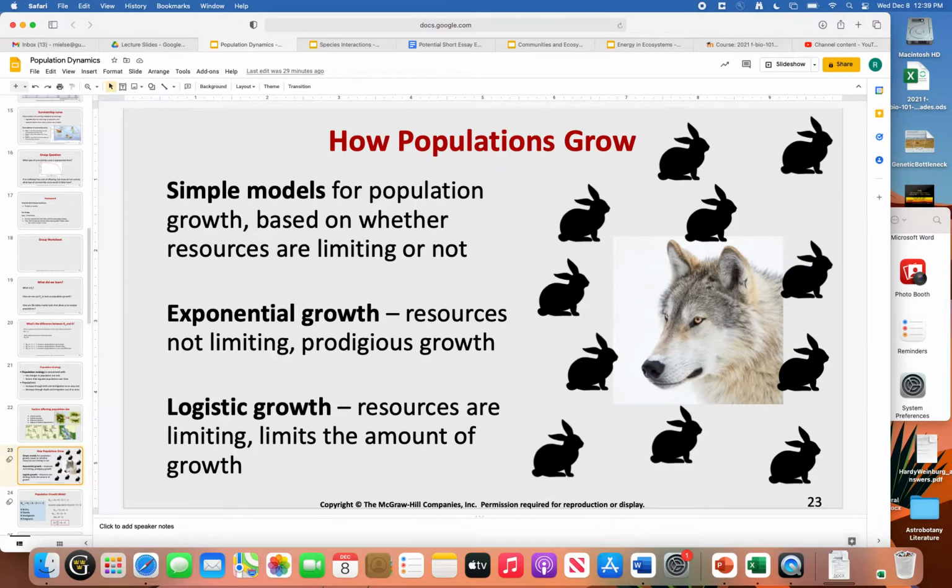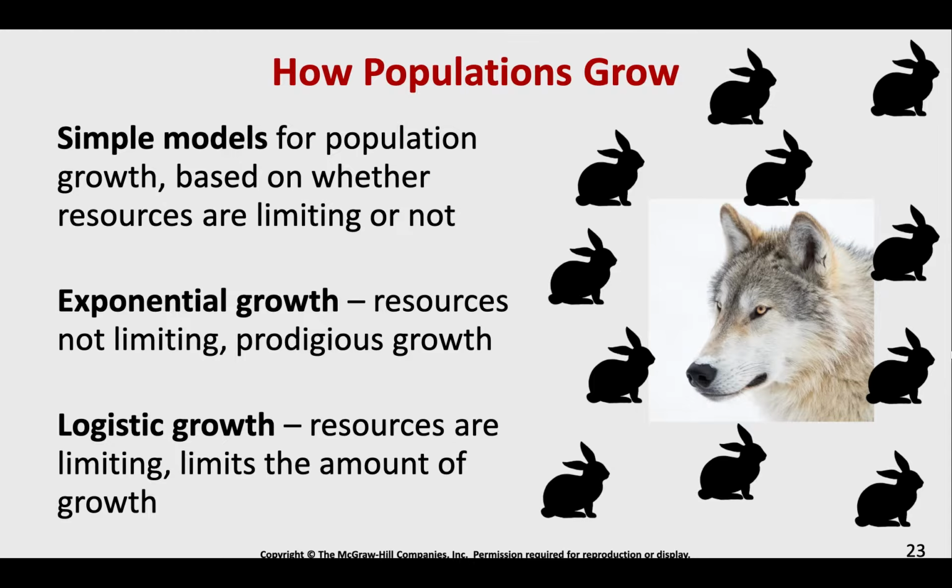All right, and we can kind of look at how our populations are going to grow, thinking about those factors, but also thinking about births, deaths, immigration, and emigration. All right, so we have models that we can look at this. And so if we have exponential growth, all right, resources are not limiting. And let me actually put this on the slideshow here. All right, resources are not going to be a limiting factor. So for example, this wolf here has a lot of rabbits to choose between for prey. The resource of food is not a limiting factor. That wolf population can grow and grow and grow. Right? Resources are not limiting.